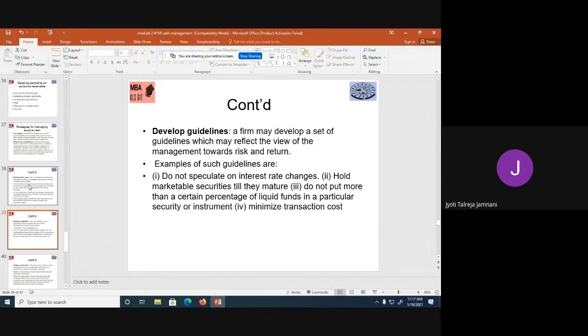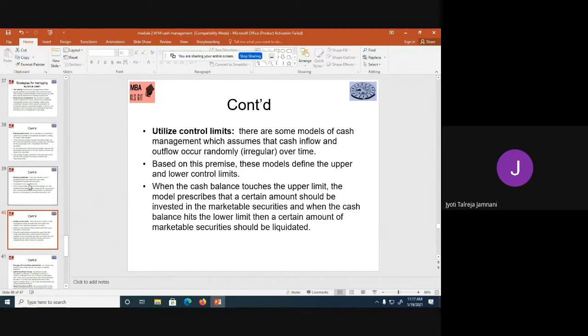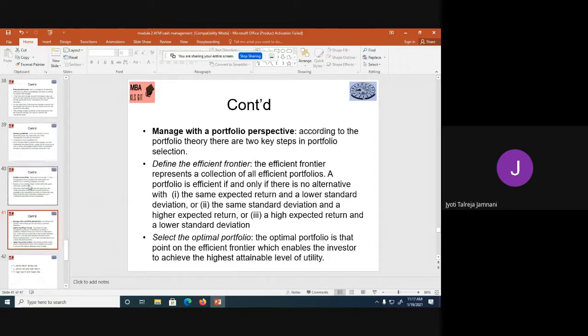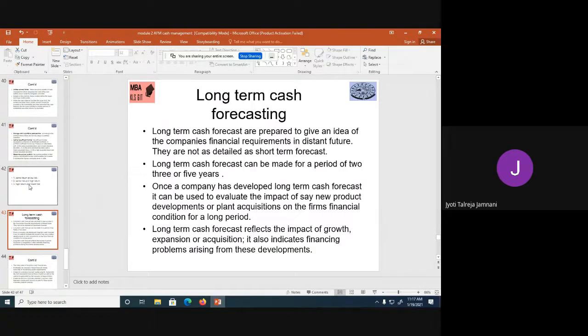The company can develop guidelines on how to invest. You can use the upper control and the lower control limits, and you can manage it with a portfolio perspective. So those were the strategies for handling surplus cash.